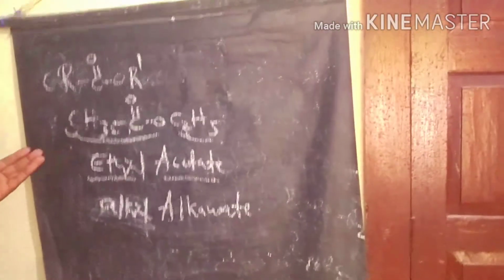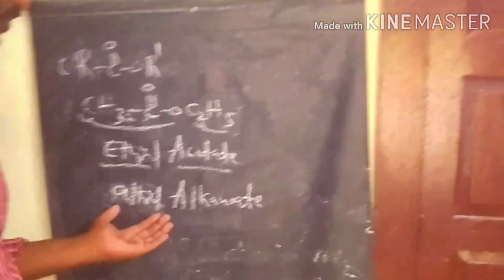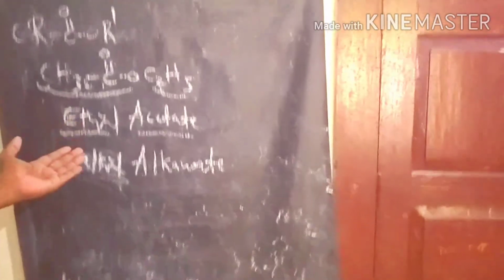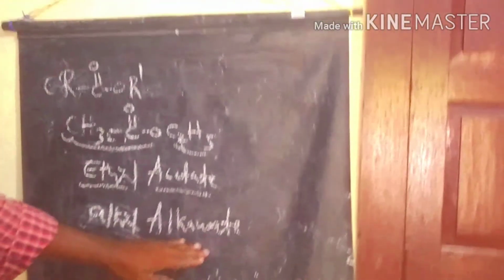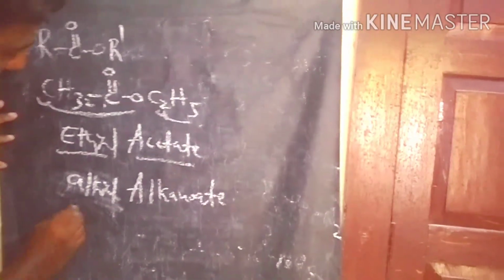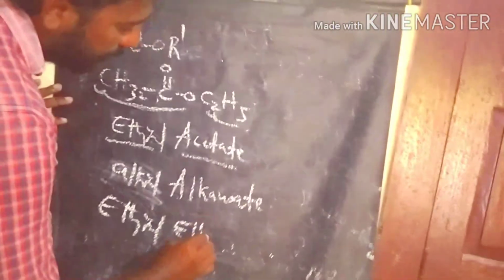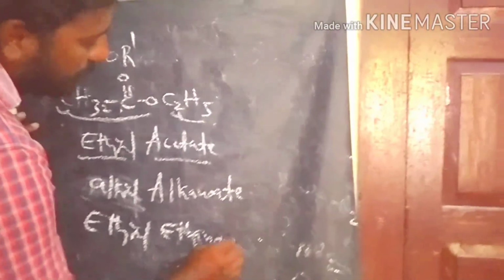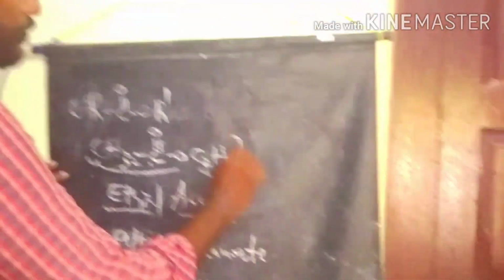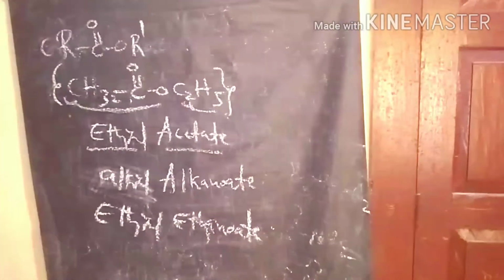For example, ethyl acetate is the common name of this compound. The IUPAC name is ethyl ethanoate. Ethyl ethanoate is the IUPAC name of the ester.